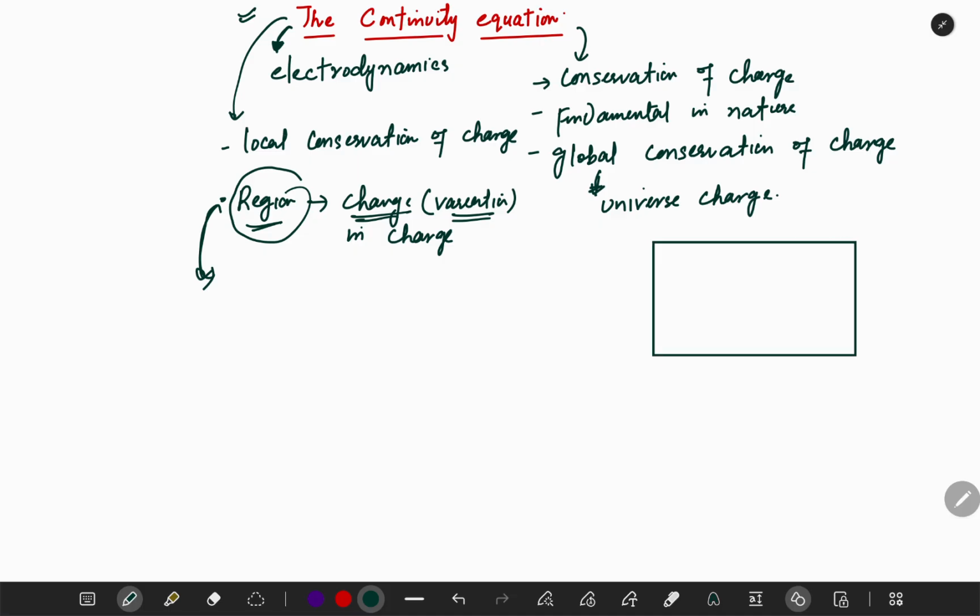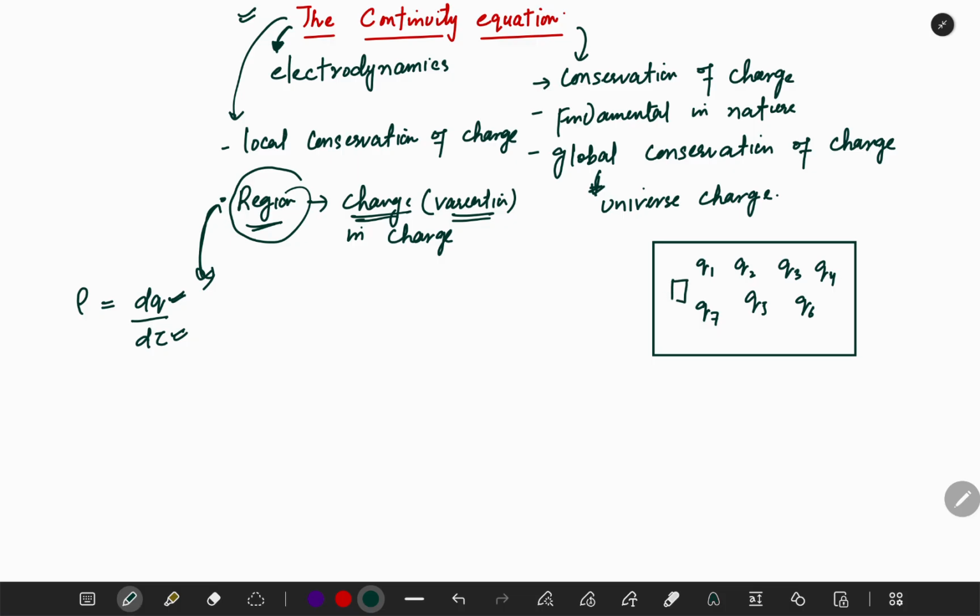This is some region, and we have some charges there, q1, q2, q3, q4, q5, q6, q7. So there is a whole lot of charge there, and let's say the amount of the charge per unit volume is rho. So rho is dq by d tau. So how much charge is present in a volume.